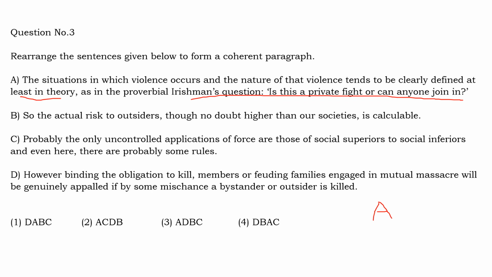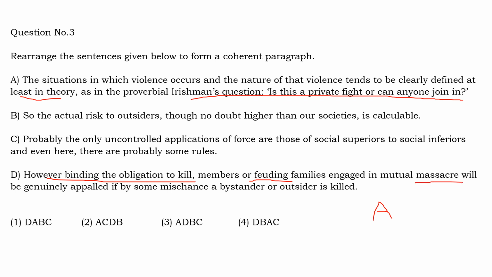However binding the obligation to kill. Binding means compelling. So, however compelling is the obligation to kill, or the responsibility, or the urge to kill. When two groups or two individuals are fighting with each other, each person has a complete compulsion or urge to kill the other person. But even then, members of the feuding families, means the members of the disputing groups, families means groups or people who are warring with each other, engaged in mutual massacre. Massacre means killing each other.